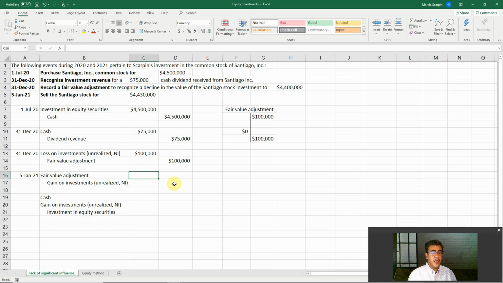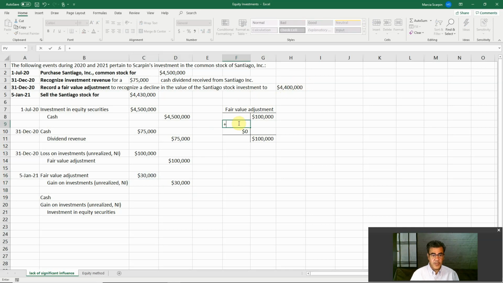And we have the difference now, the $30,000 here. So fair value adjustment is the difference, 30, and then the gain.